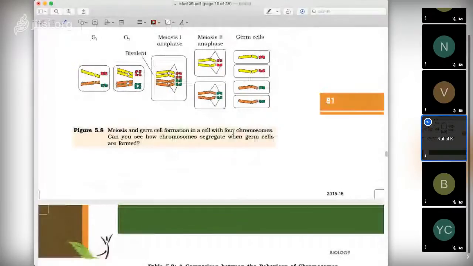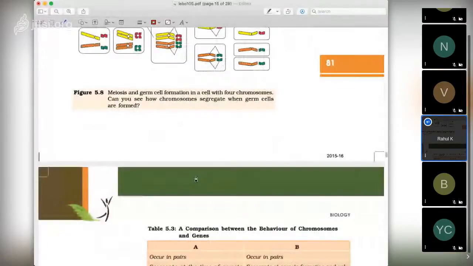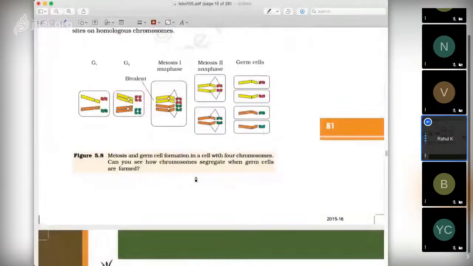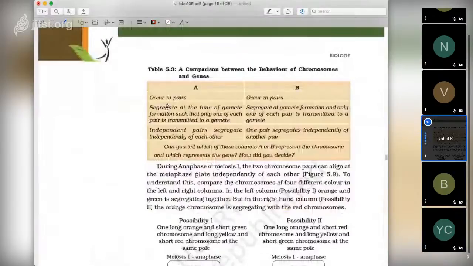Okay, so this is a meiosis cross. Now there is a comparison between chromosomes and genes. They occur in pairs, and segregate at the time of gamete formation, such that only one of each pair is transmitted to a gamete. Independent pairs segregate independently of each other. One pair segregates independently of another pair.